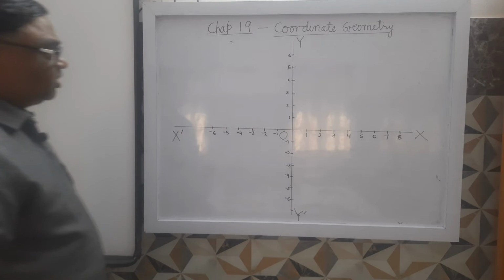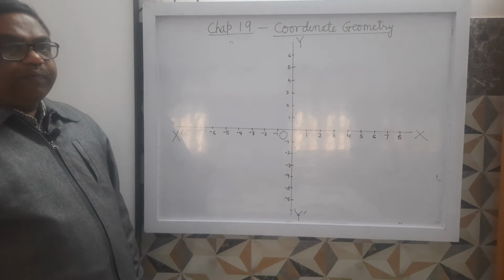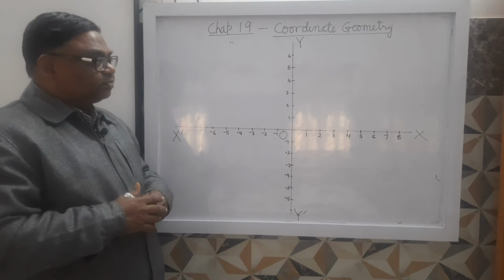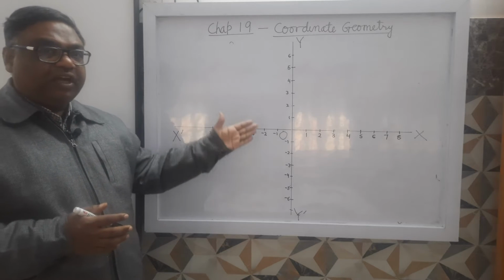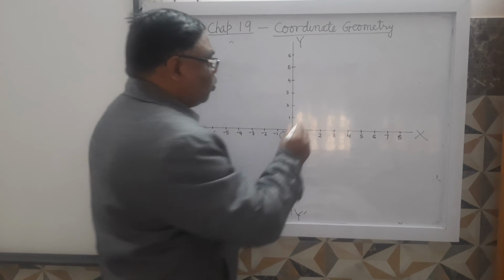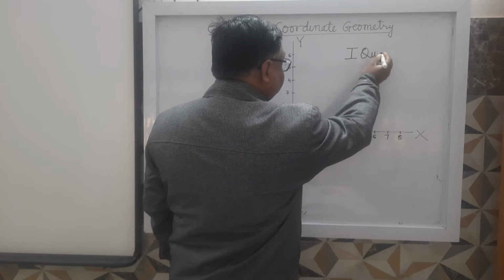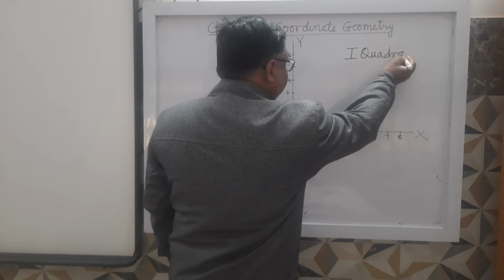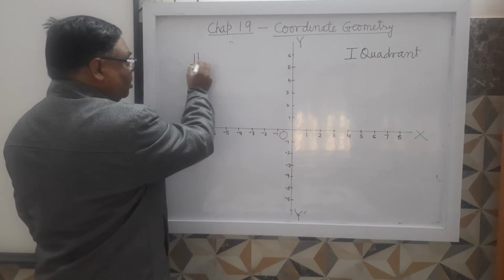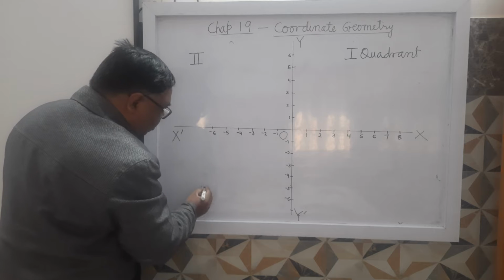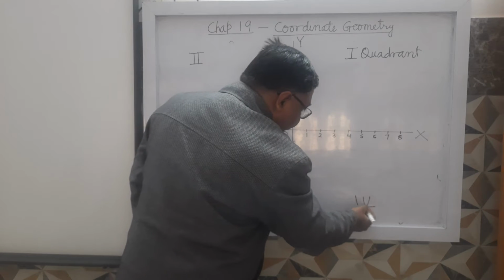Now you can see here this is a plane which is divided into 4 quadrants by 2 perpendicular lines. This is the first quadrant, this is the second quadrant, this is the third quadrant, and this is the fourth quadrant.